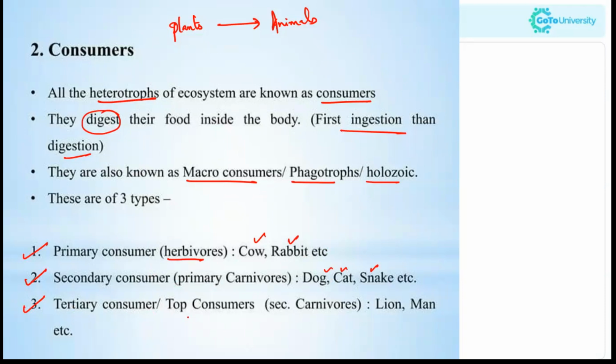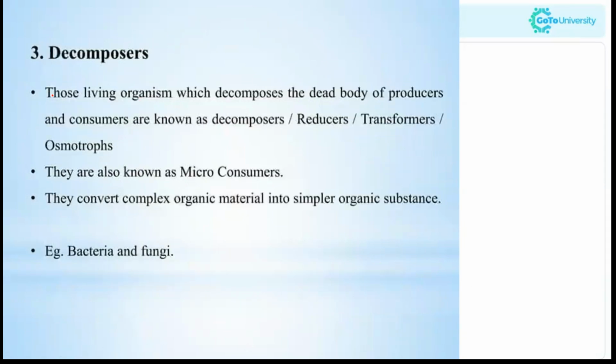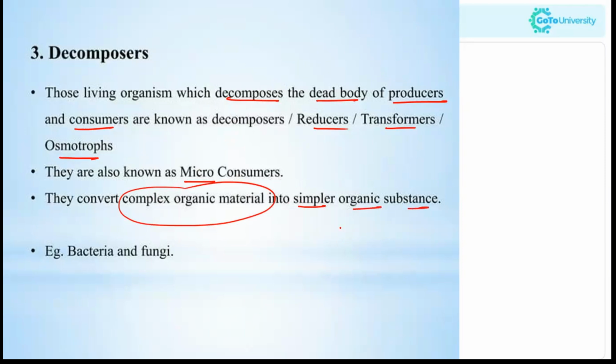Then tertiary consumers or the top consumers consist of the secondary carnivorous animals like lion, man, etc. Moving to decomposers. So decomposers decompose the dead body of producers and consumers. They are also known as reducers, transformers, osmotrophs. They are also known as micro-consumers as well. So they convert the complex organic material into simpler organic substances. For example, the bacteria, fungi, etc.